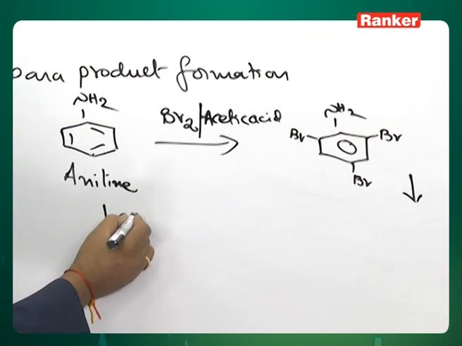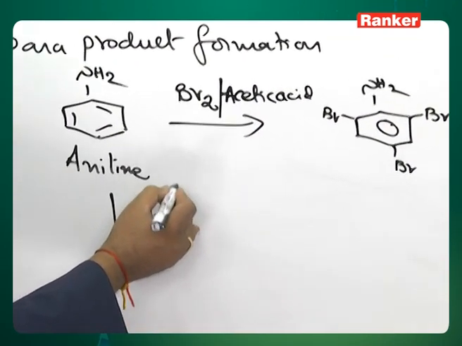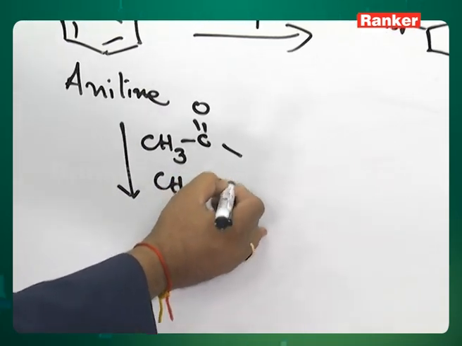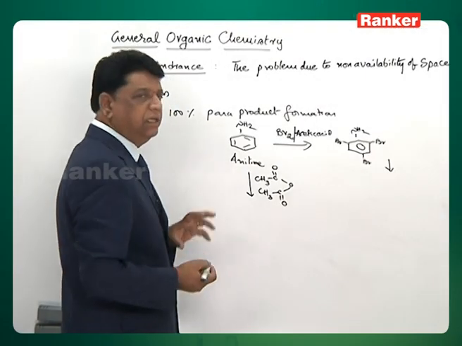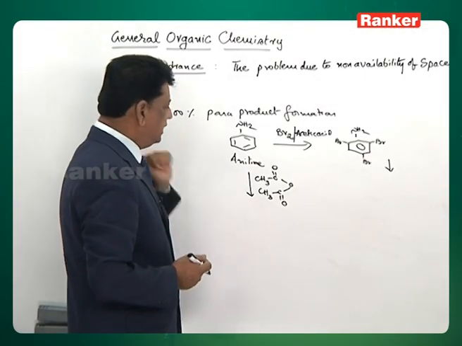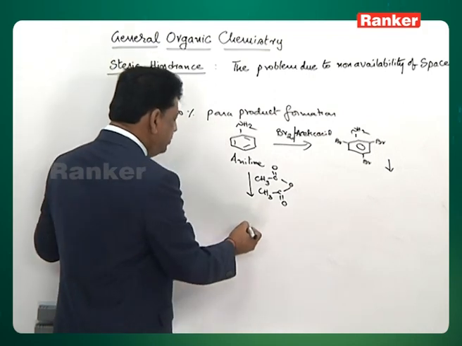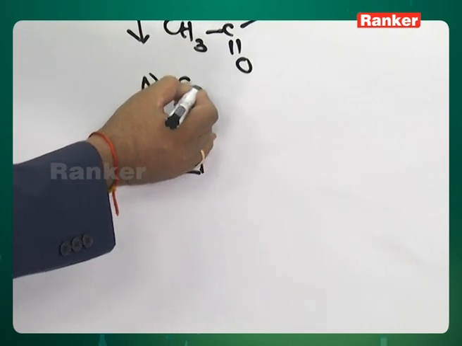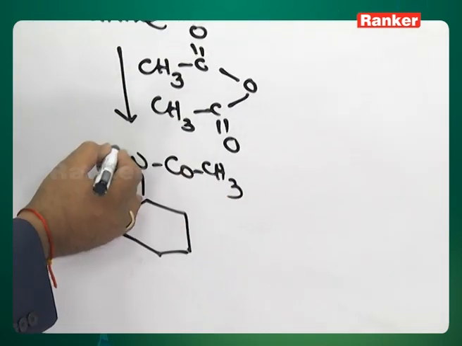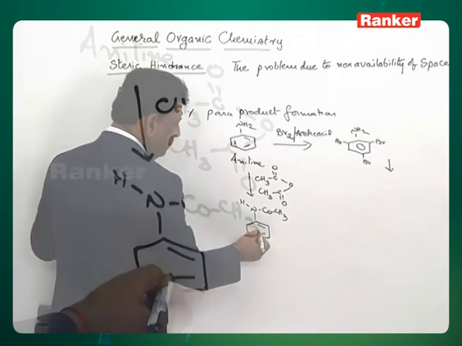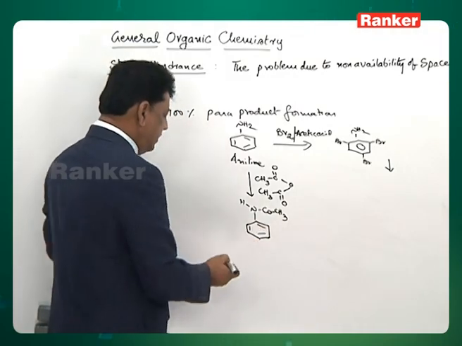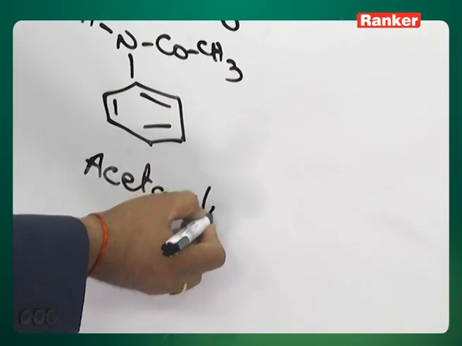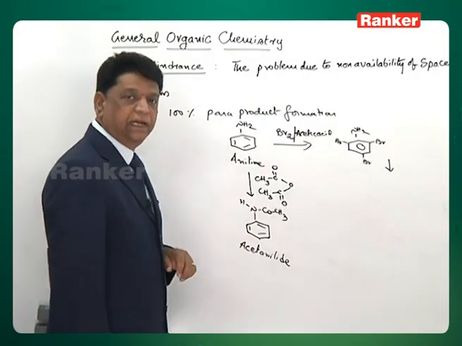Let us treat this with acetic anhydride. Acetic anhydride means acetic acid taken twice on both sides, with a water molecule eliminated in the form of anhydride. You add this acetic anhydride, and aniline becomes acetylated aniline, N-acetyl, that is COCH3 introduced into NH. This is called N-acetylated aniline, or has a common name once again called acetanilide, the common name for this acetylated aniline.